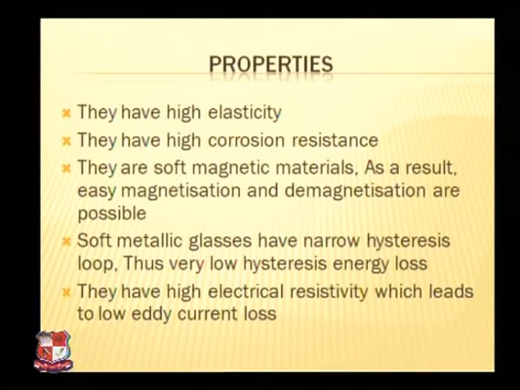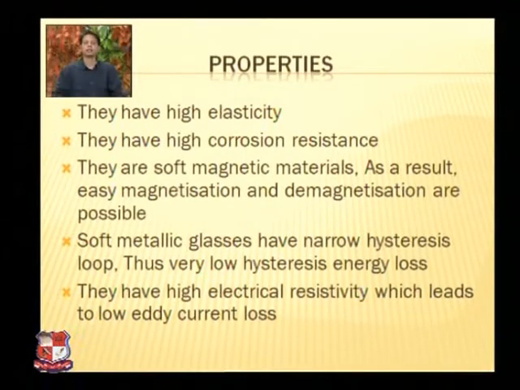Let us go to the next property. Metallic glasses have high elasticity. They have high corrosion resistance. The material behaves as a soft magnetic material, and if they are soft magnetic materials, easy magnetization and demagnetization are possible. We know that if materials behave as soft magnetic material, they can be easily magnetized as well as demagnetized.